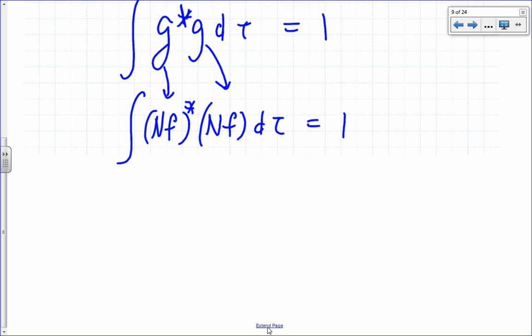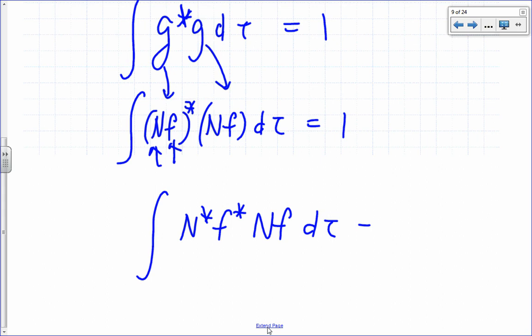What is nf star? Well, how do you take complex conjugate? Every time you see an i, replace by negative i. And if you just have a variable representing your number, you don't know if it's complex or real. N can be complex or real. F can be complex or real. So you just star it. Right? So this is going to be n star, f star, and f d tau is equal to 1.